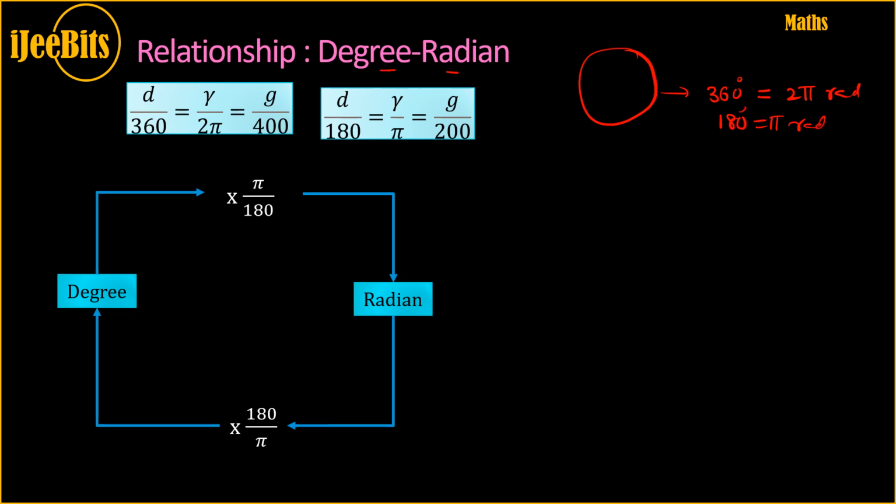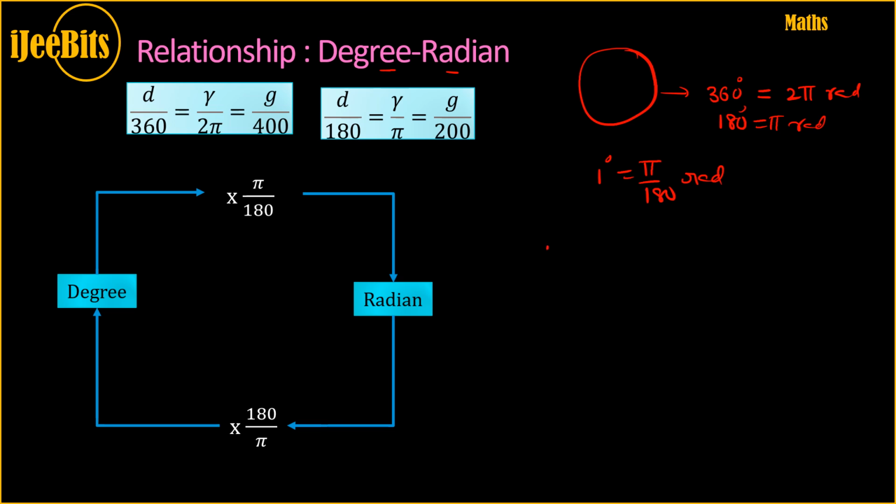So 180 degrees equal to pi radians. Now 1 degree equal to how much? Pi by 180 radians. So if the input is degree, then you have to multiply by pi by 180 to get a radian. Similarly, if the input is a radian, then you have to multiply by 180 by pi to get degrees.